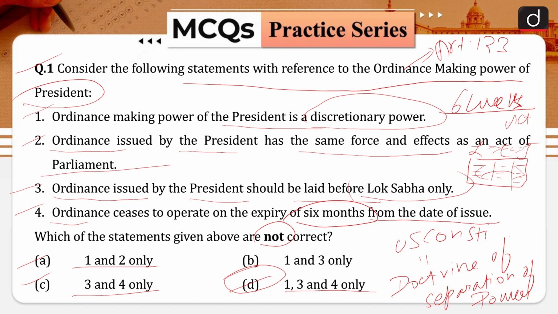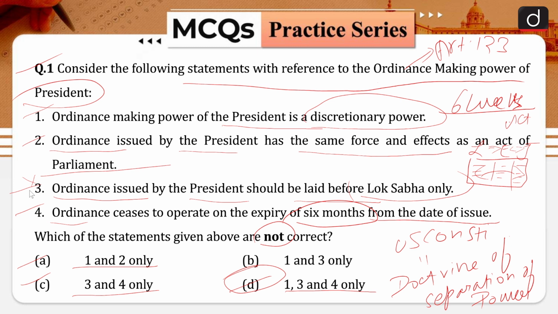They will also cease to operate in case resolutions disapproving the ordinance are passed by both the houses, and that is why your statement number 3 is not correct. An ordinance can also be brought down before the expiry of the 6-week term by parliamentary disapproval if both the houses pass a resolution to that effect.